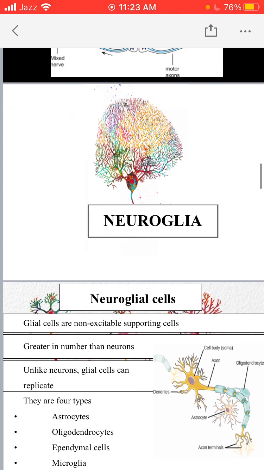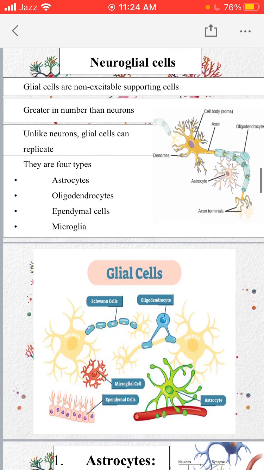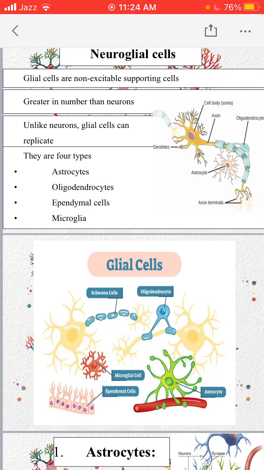Their number is more than the neurons, and neuroglial cells can divide and replicate, but neurons of the central nervous system cannot divide. We have four types of neuroglial cells: astrocytes, oligodendrocytes, ependymal cells and microglia. So in this diagram you can see all the four types of glial cells.